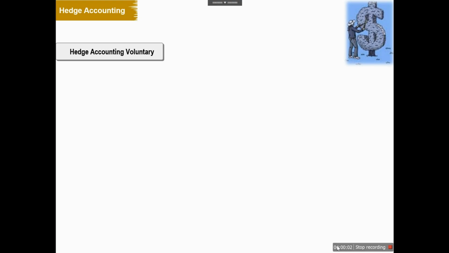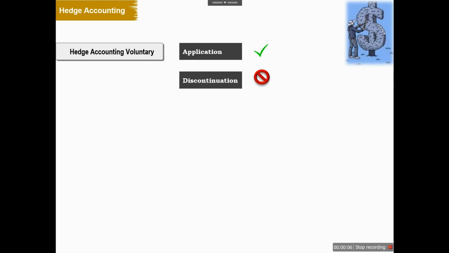As we know, application of hedge accounting is voluntary, but the discontinuation of hedge accounting, once it is opted for by the entity, is not voluntary. Discontinuation of hedge accounting will be only on occurrence of some events that lead to the discontinuation of hedge accounting.